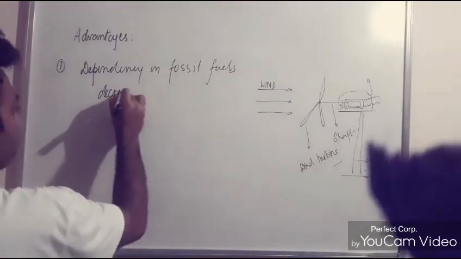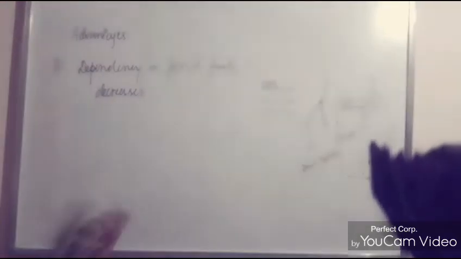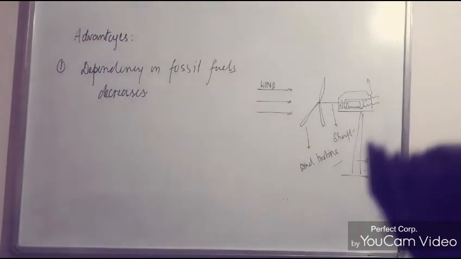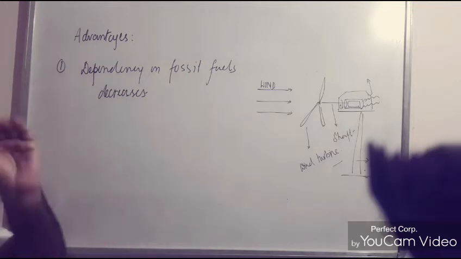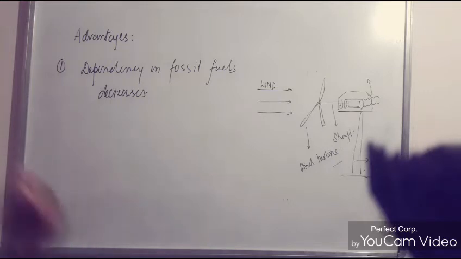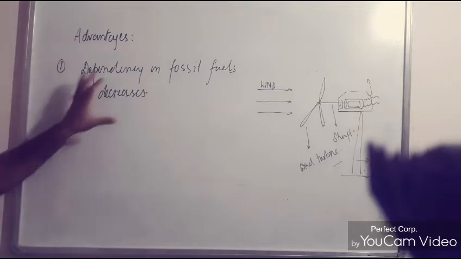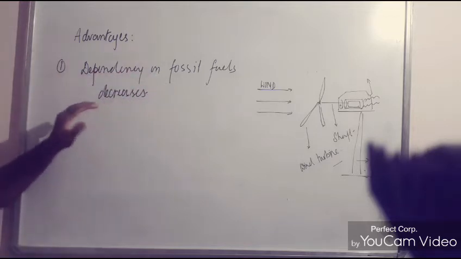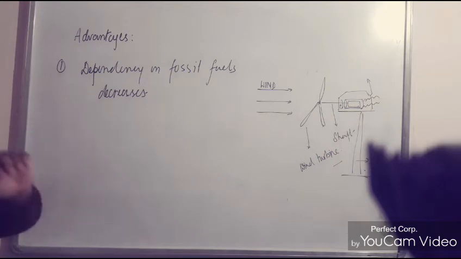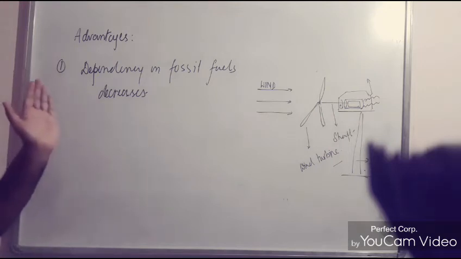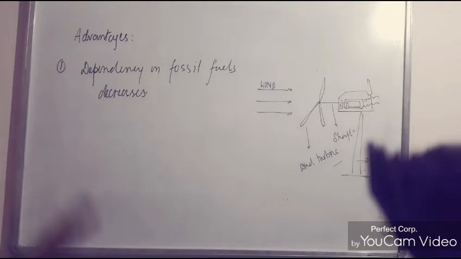The more you switch to non-conventional sources of energy like wind energy, hydroelectricity or solar energy, what will happen? Since the reserves are limited, that means the more you switch to such types of energy, the reserves could be used for future purposes. Correct? So you have to write in exam that dependency on fossil fuel will decrease, resulting in increasing its use for a larger period of time.